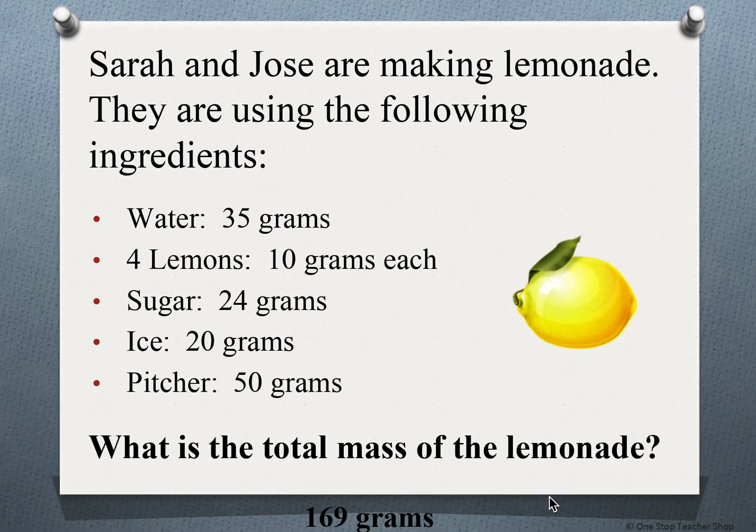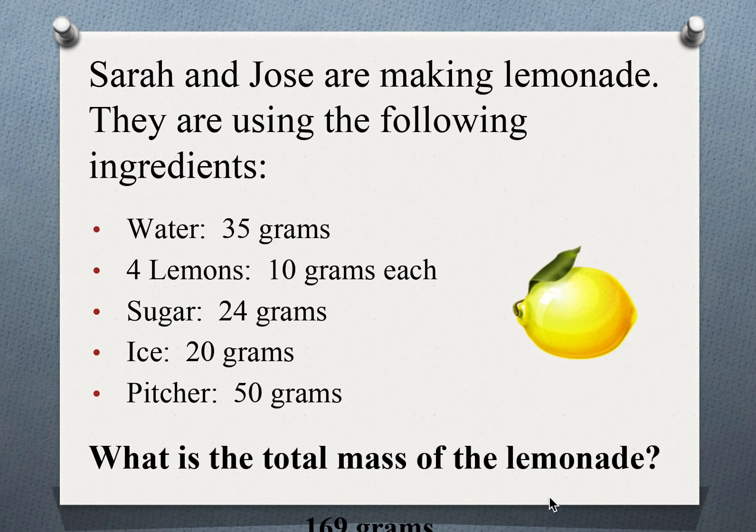Okay. Sarah and Jose are making lemonade. They are using the following ingredients: 35 grams of water, 4 lemons that are 10 grams each. So be very careful when you see something like that. That means it's actually 40 grams since each one was 10. 24 grams of sugar, 20 grams of ice, 50 grams. That is the weight of the pitcher.